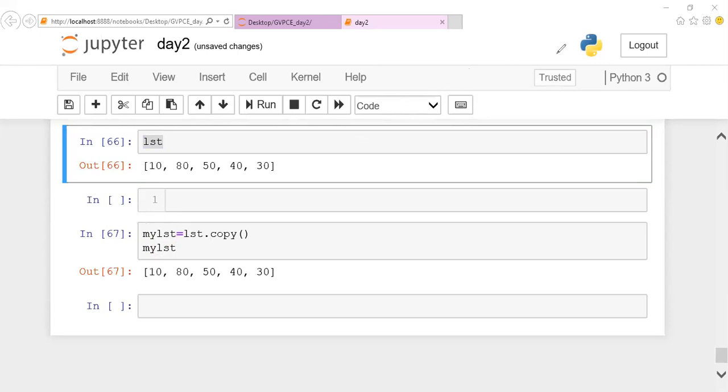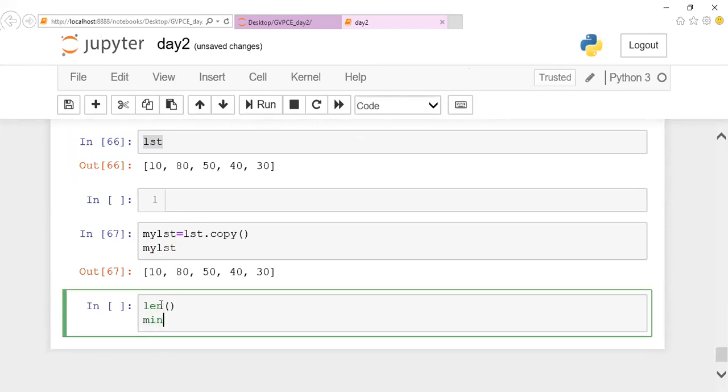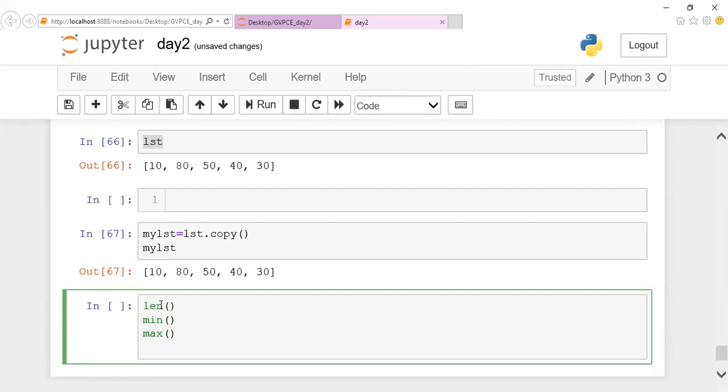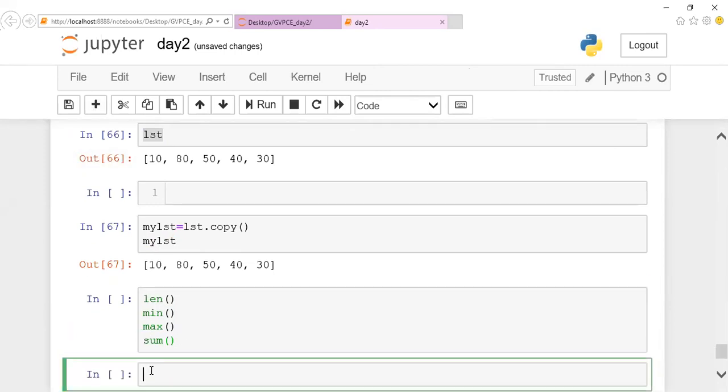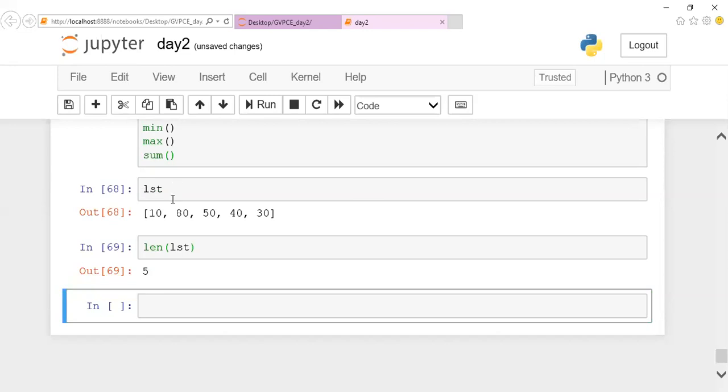Apart from this, we do have other functions also, like len function, min function, max function, sum function. These are the predefined functions available. If you want to find the length of a list, I can make use of len. We'll take this list. If I want to find the length of the list, I can mention len of list. So the len of this list is 5.